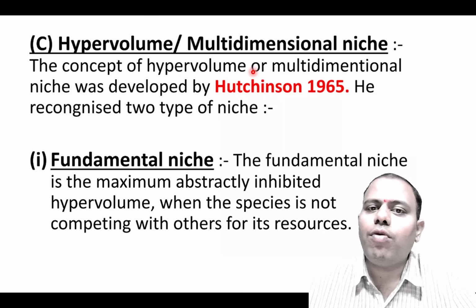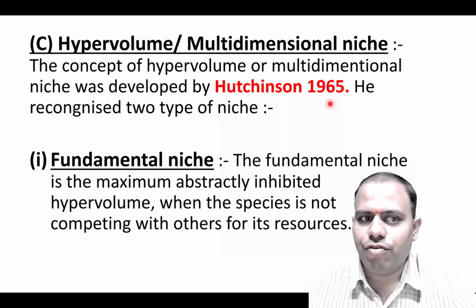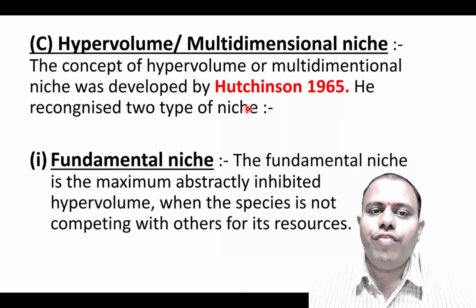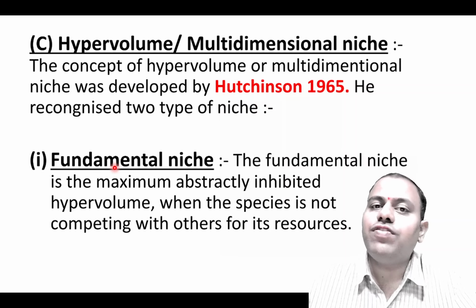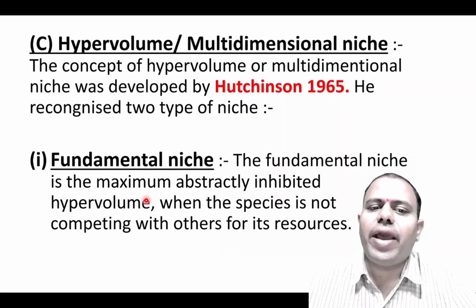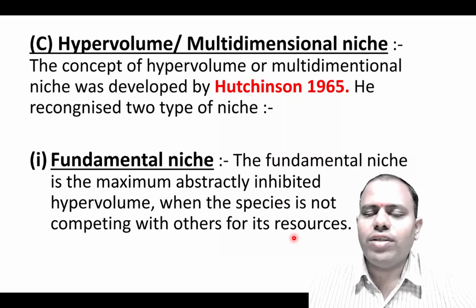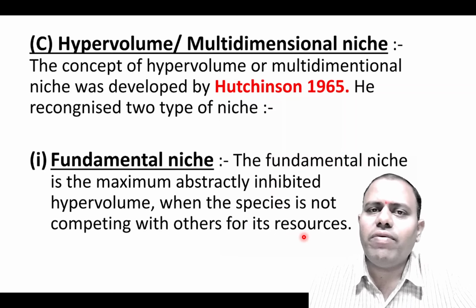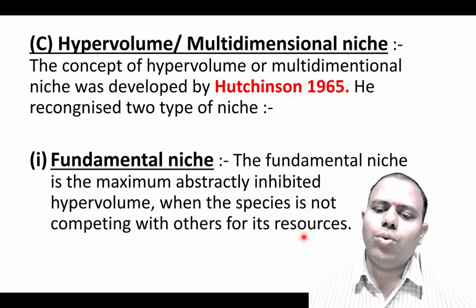The concept of hypervolume niche or multidimensional niche was developed by Hutchinson in 1957. By multidimensional niche, he means a bigger area, which he divided into two different types. The first type is the fundamental niche. The fundamental niche is the maximum abstractly inhabited hypervolume where a species is not competing with others for resources. For example, a particular species is living in a particular area and it has no competition. Whatever characters that species has make up its fundamental niche, and due to that it is living freely.